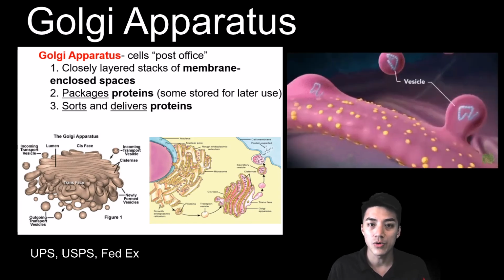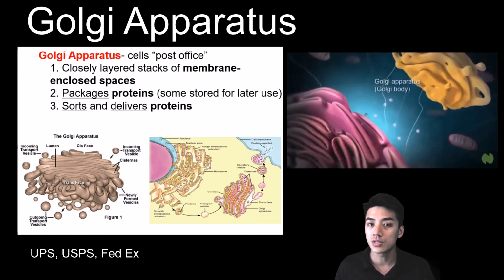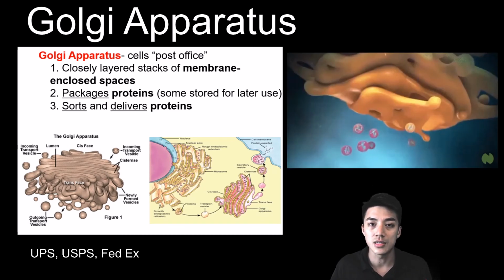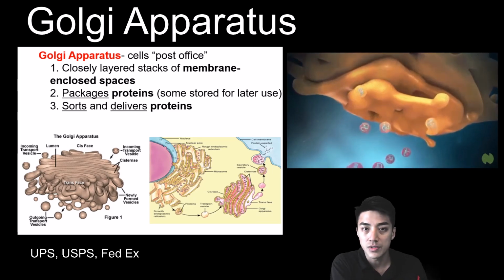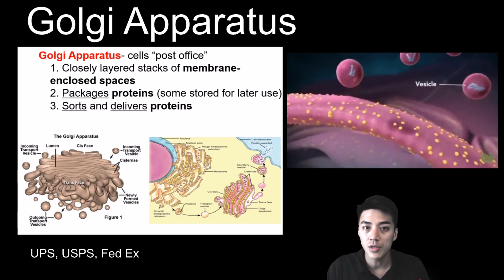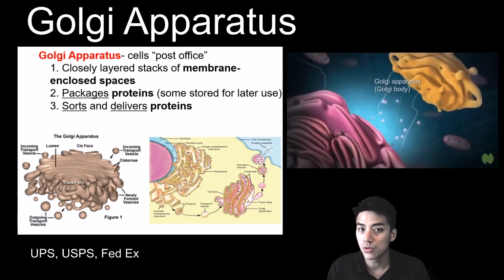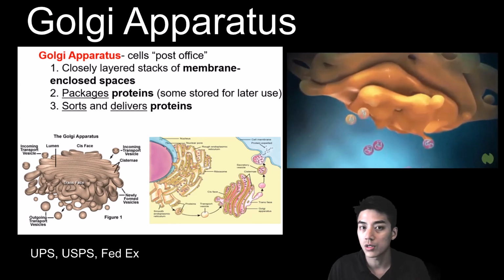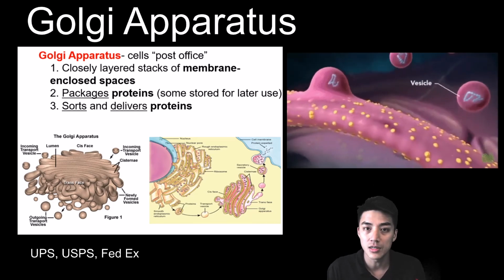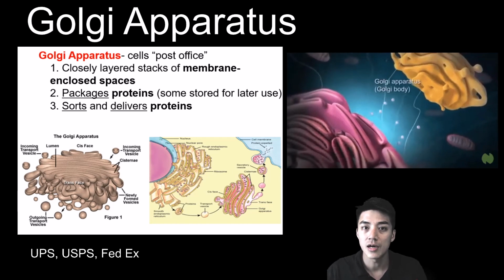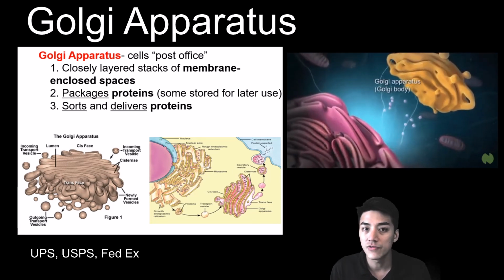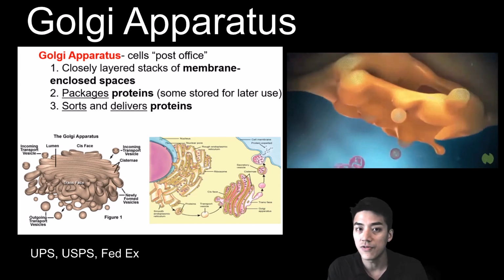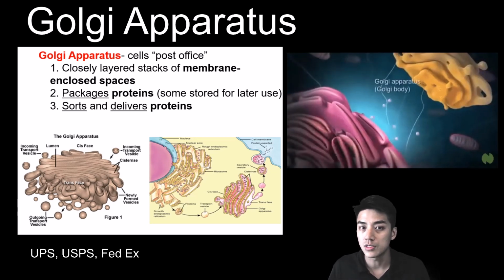The Golgi apparatus is very much like the cell's post office in that it sorts and delivers proteins wherever the cell needs them. So the Golgi apparatus receives proteins from the endoplasmic reticulum, and then they'll store them there, or they'll fold the proteins in a specific way so that they work later on, and when it's ready to go, the Golgi apparatus will then send it out to different parts of the cell. So it's very much like UPS and the post office. It's like FedEx in that it sorts and delivers proteins.